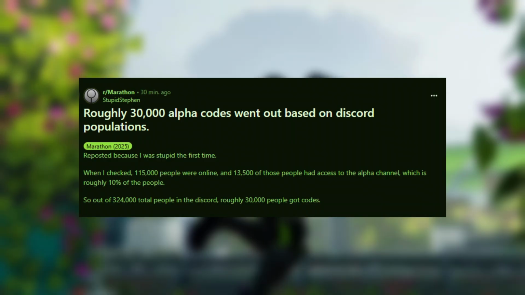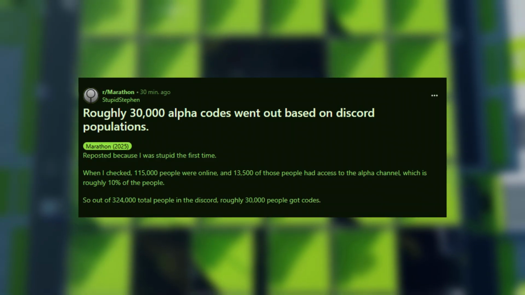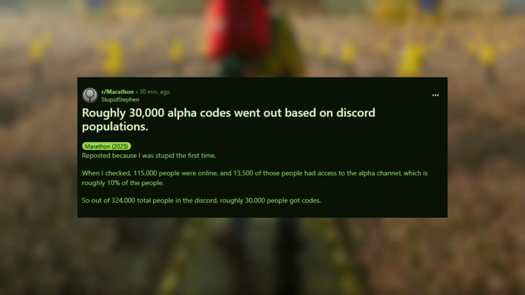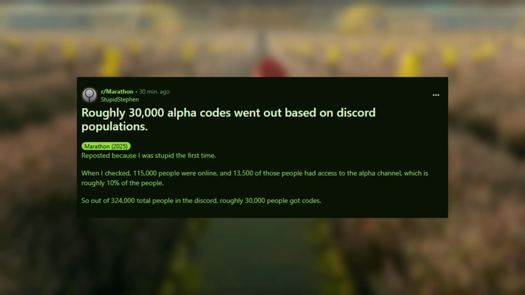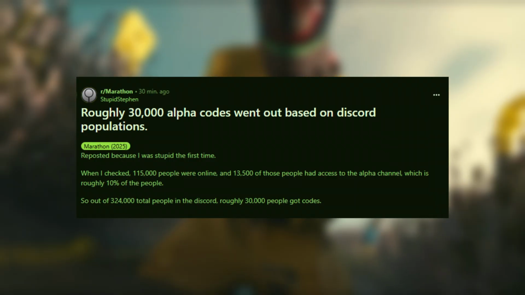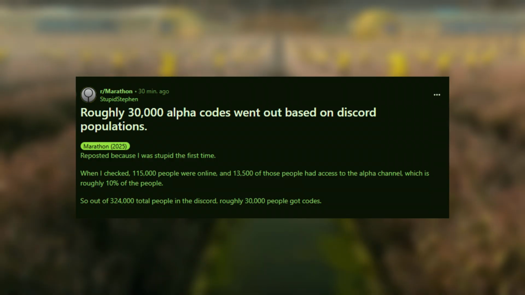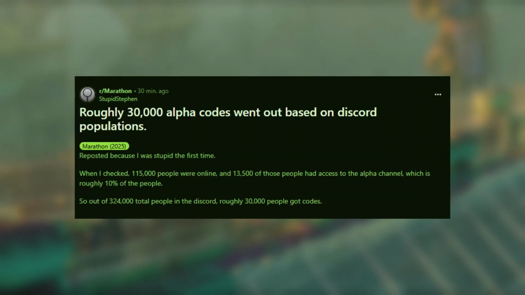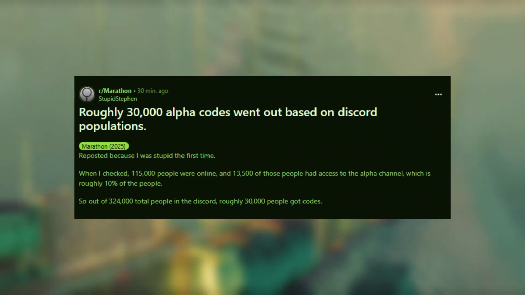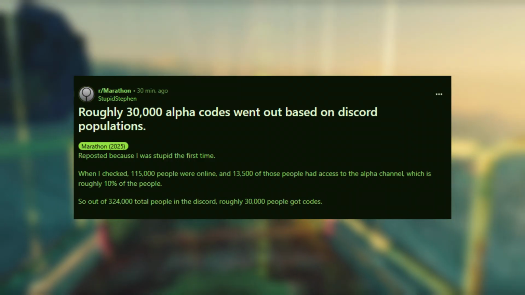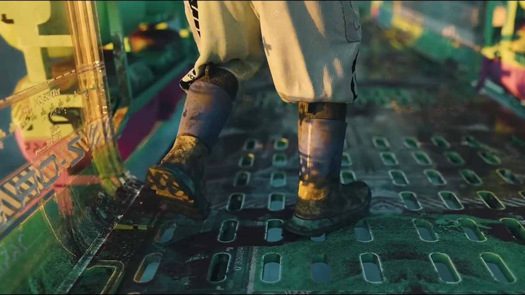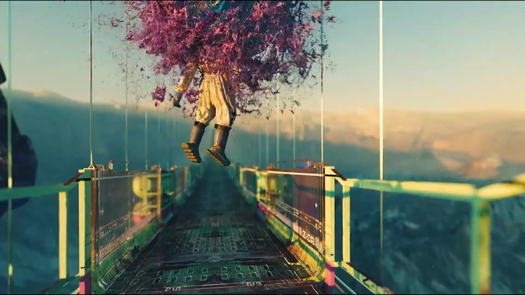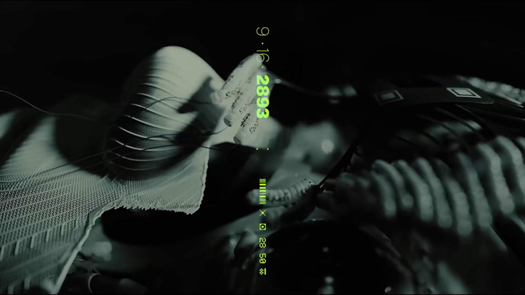There's currently 115,000 people online, of which 13,500 of those people had access to the alpha channel. So with some estimates there, it looks like around 30,000 people might have gotten codes. My guess is they gave an even distribution across the board, where it does seem like a lot of the console guys actually did get in, probably because there are more PC players that signed up. I've noticed that the few players that did get in so far in my Discord are all from console. So unfortunately, like myself, a lot of the PC guys didn't get in, because there was just more of us signed up.